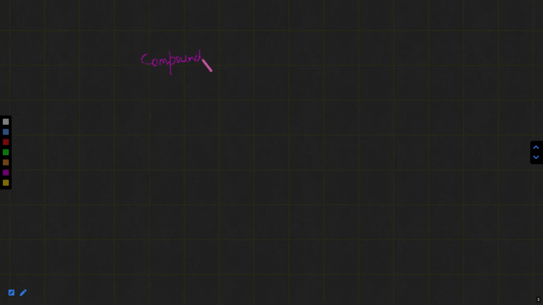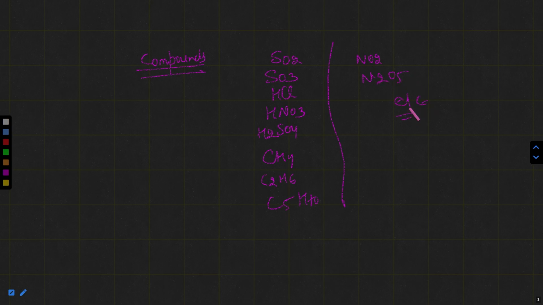Some more examples like SO2, SO3, HCl, HNO3, H2SO4, CH4, C2H6, C5H10, NO2, N2O5, etc. So compounds are formed due to the chemical combination.